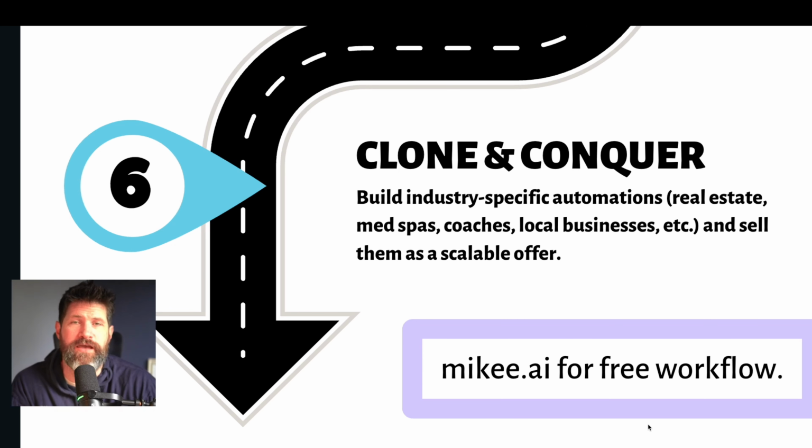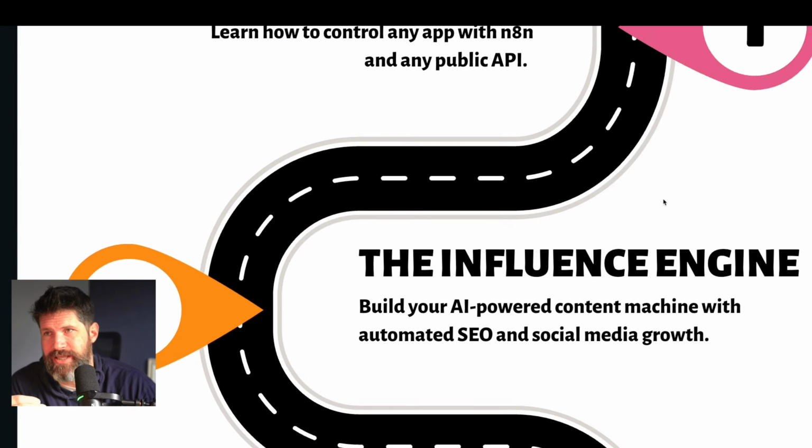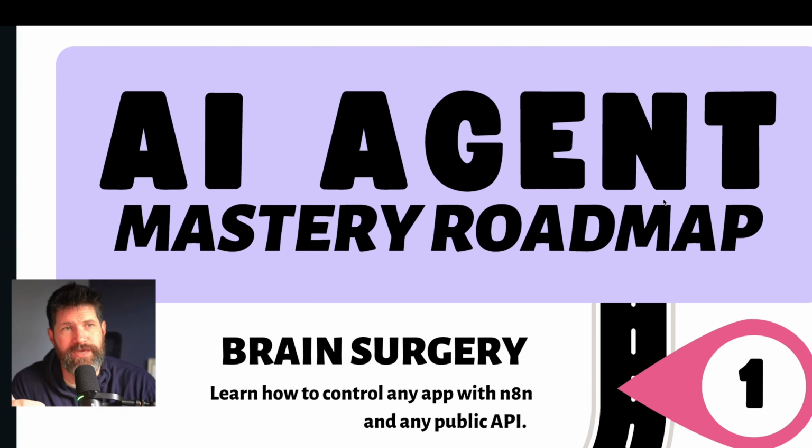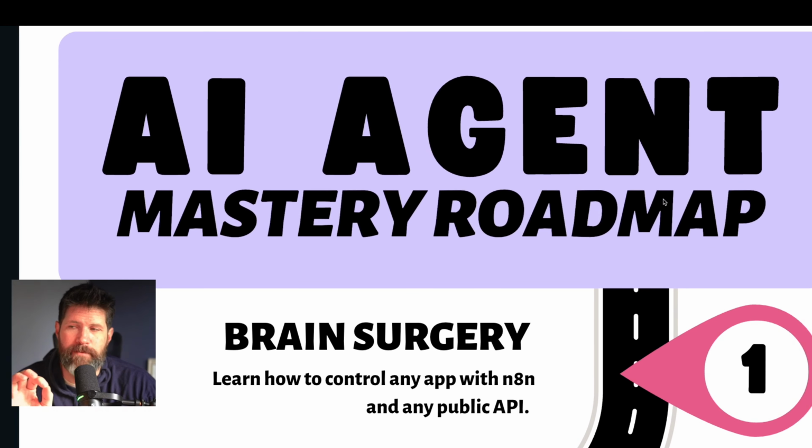It will be hardware that we will plug directly into, and it will run all of our businesses. So that's why industry specific is the way to win, because you can really niche down and get really granular with being able to apply AI agents to all of this, right? So that is the main 6 steps I recommend in this roadmap for you to be able to go out and conquer AI agents immediately.